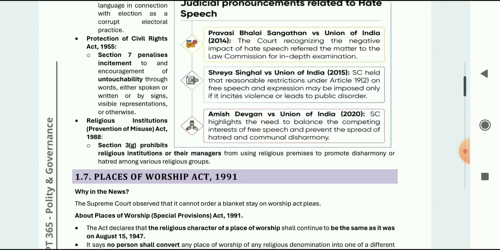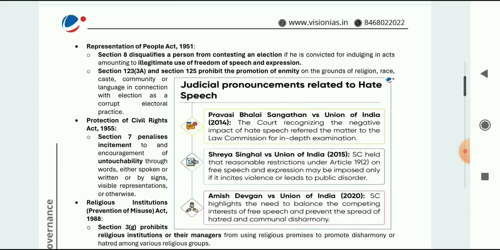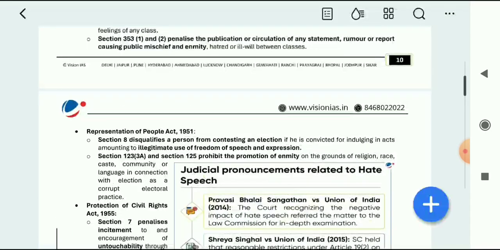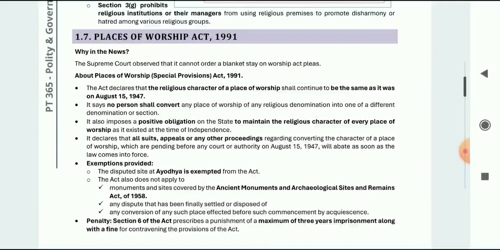Most important is Shreya Singhal versus Union of India, that is in 2015, related to hate speech. Next is Places of Worship Act 1991.